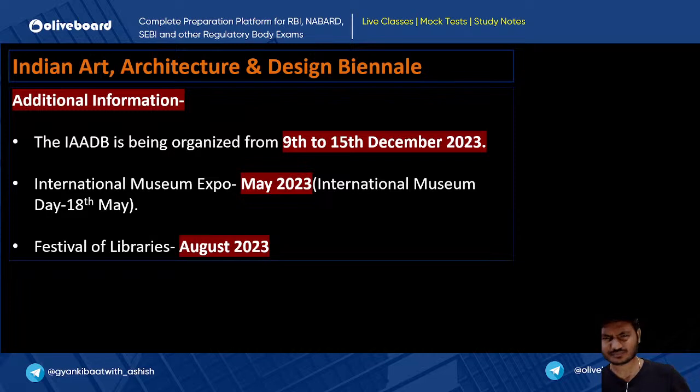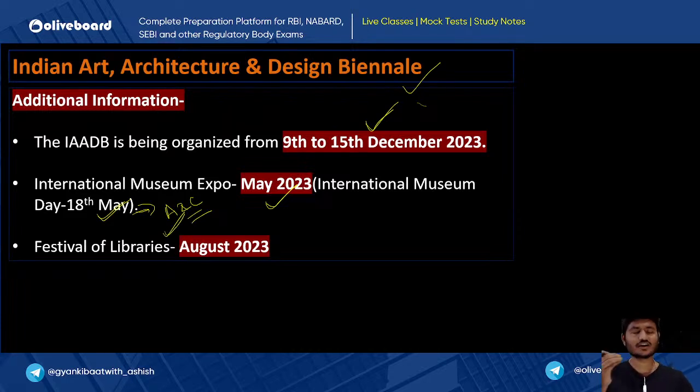Now when it comes to additional information about the Indian Art and Architecture Design Biennial, that is IAADB, it has been organized from 9th to 15th of December 2023. International Museum Expo is celebrated in May 2023. International Museum Day is on 18th of May. And what does a museum do? Museum promotes our art and culture, right? And that is why we need to remember that International Museum Day is on 18th of May. And the Festival of Libraries also promotes our art, architecture and design, and it is celebrated in August 2023.